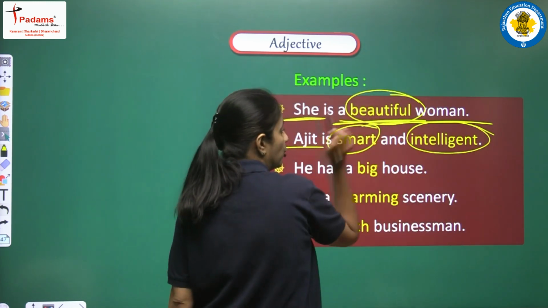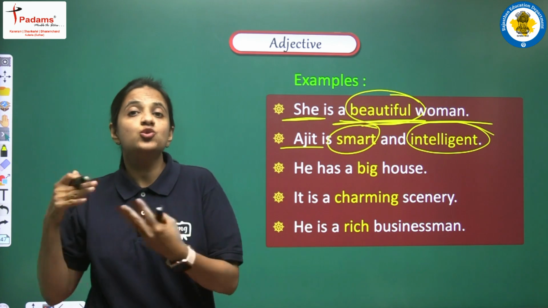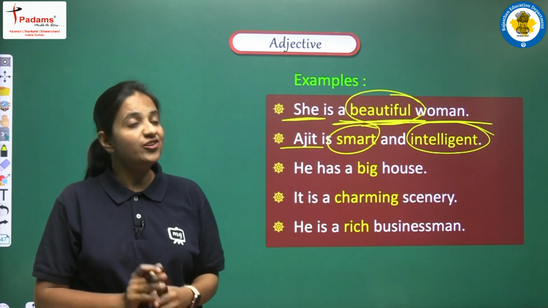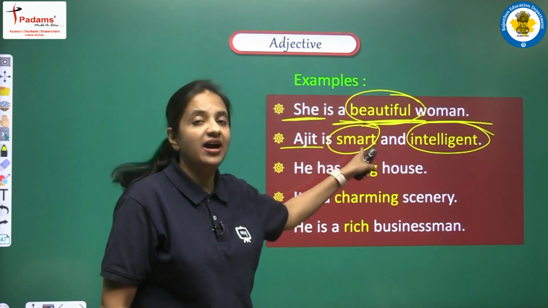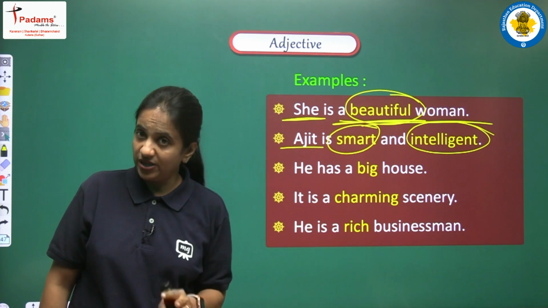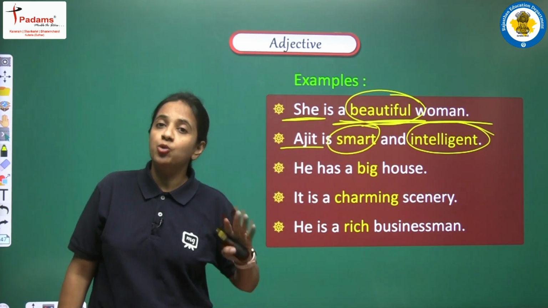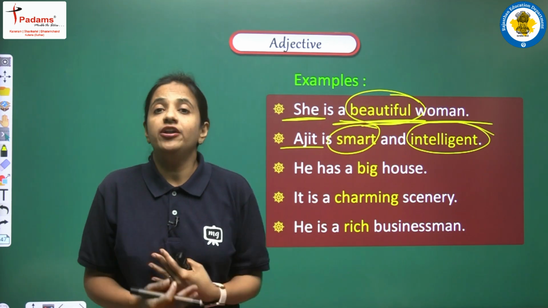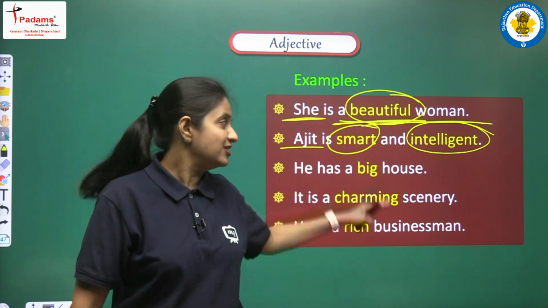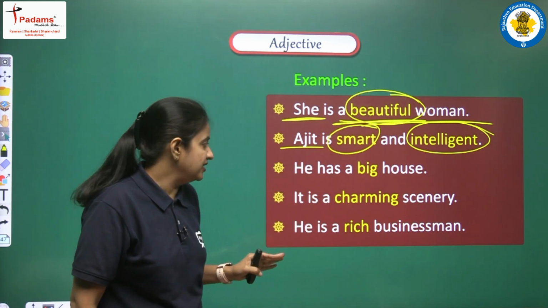So these two words that we are having here, smart and intelligent, these are his qualities, right? So we are telling his qualities, and this is the reason that these two words, smart and intelligent, are known as adjectives. Okay, so from the example we understand what adjectives basically are. They are words that tell qualities, that qualify a noun or pronoun. Yes, we are having the examples to clear this point. Let's read the next one.